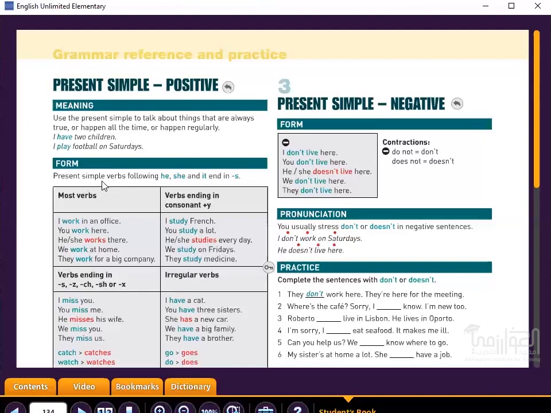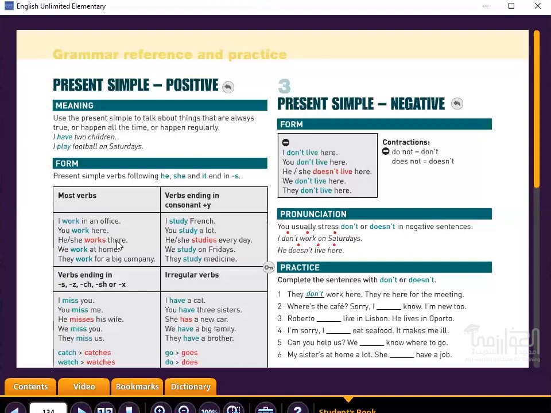Now, let's look at the form, the terkib, of the present simple. Present simple verbs following he, she, and it end in s. So you can see that we have here I work, you work, but with he, she, and it, we add s to them. I work, you work, we work, they work. So with I, you, we, they, the verb is the base form without addition. But with he or she in the present simple, we add s.